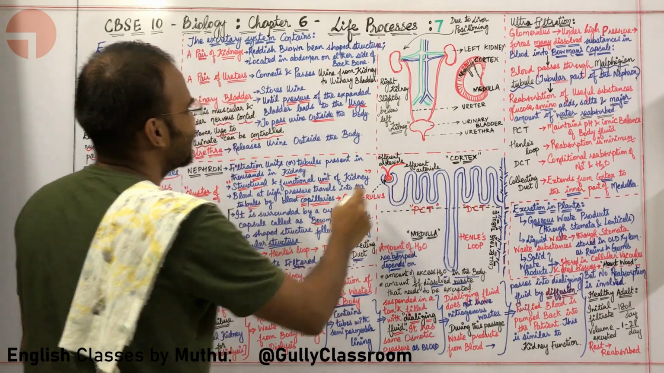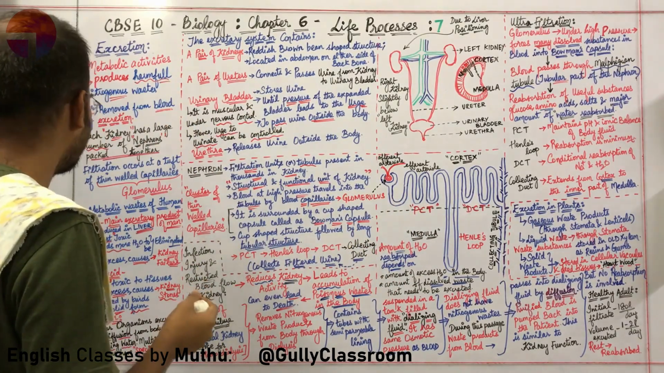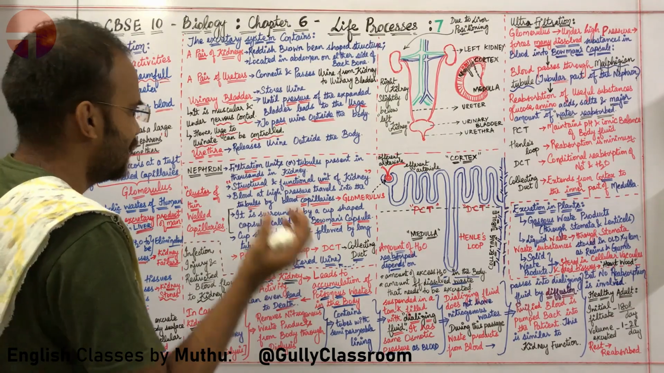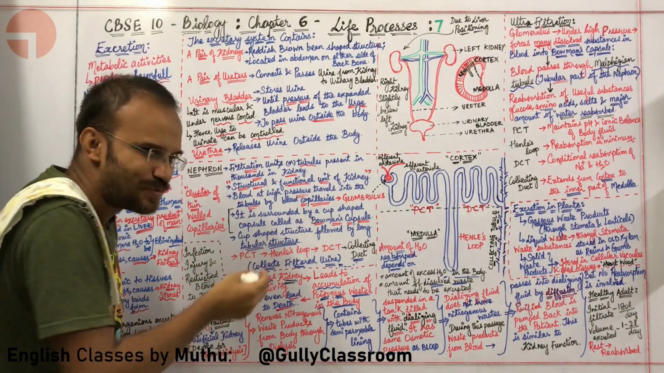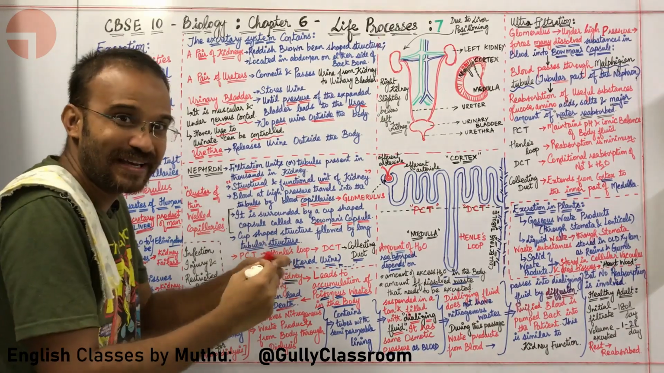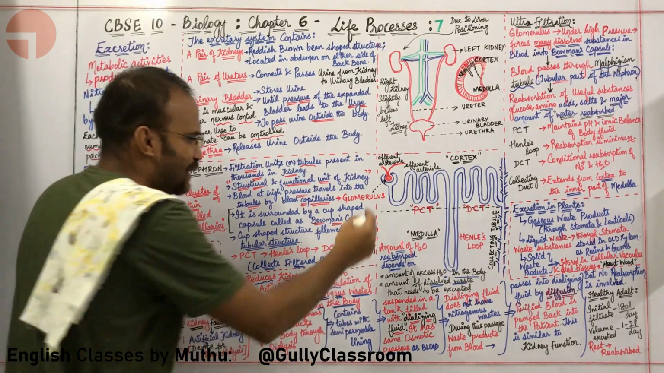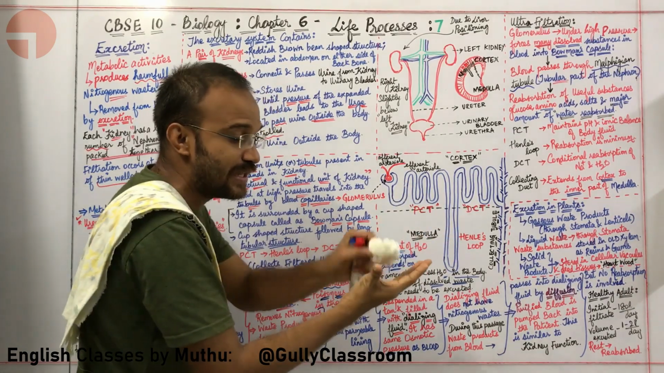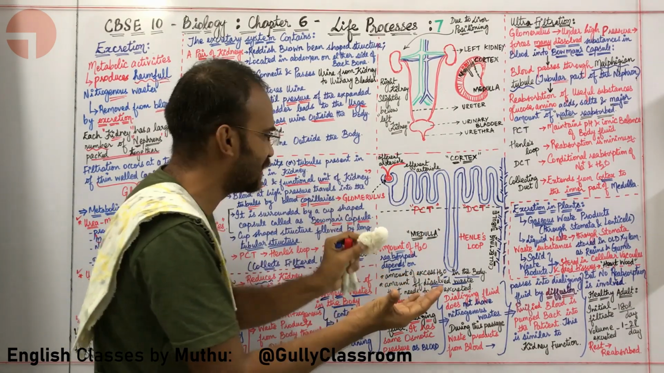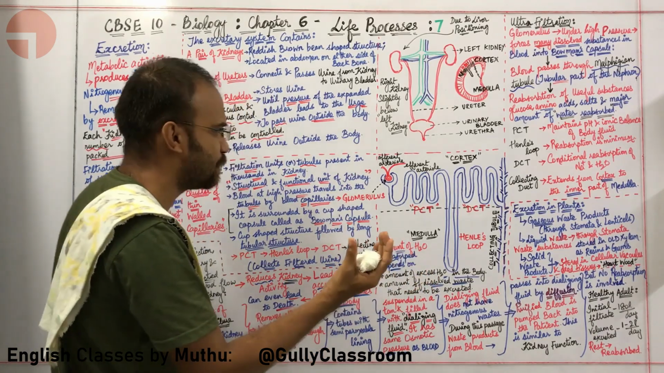I think I forgot it. It's not just coming to me. Bowman's capsule. I am so sorry about that break in the class. So this is called Bowman's capsule, and in the Bowman's capsule, what is present? A tuft of capillaries are present.